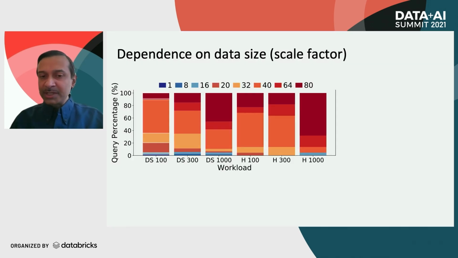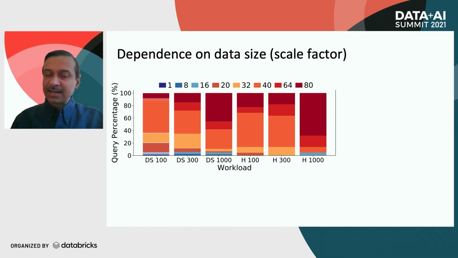The choice of the optimal DOP also depends on the amount of data that the query processes. Here we show 6 workloads from TPC-DS and TPC-H, and for different scale factors. So on the x-axis, the term DS means TPC-DS and H means TPC-H, and the numbers indicate the scale factor.